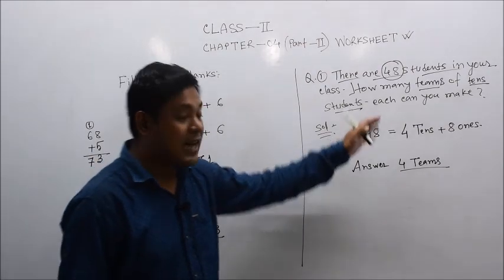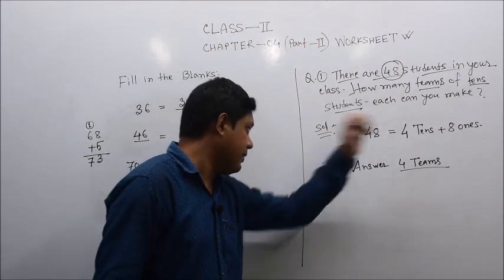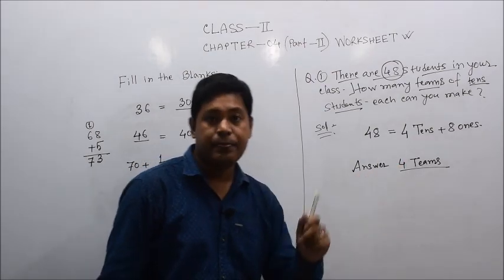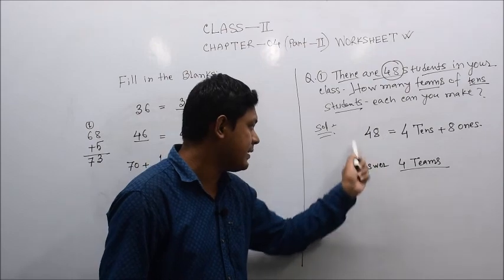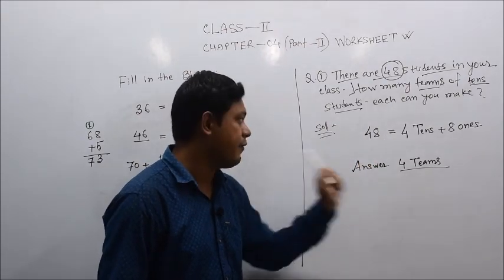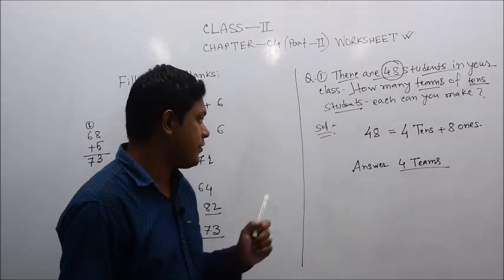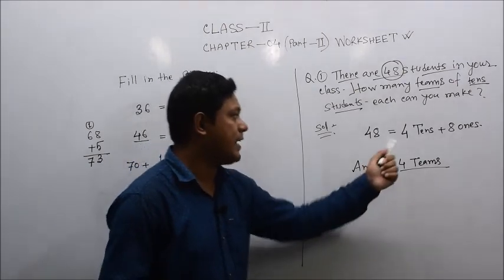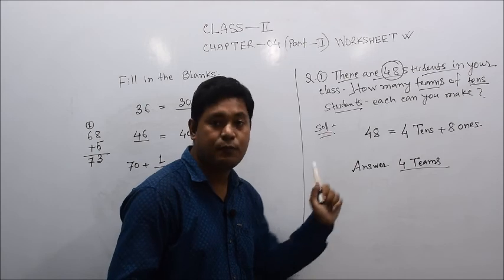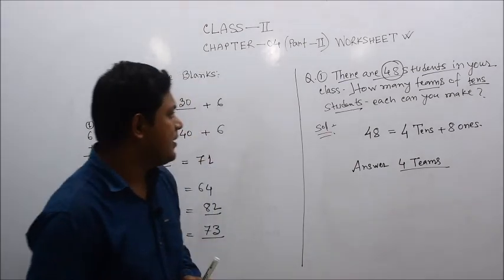So this type of question we can deal with this way. First of all, you need to mark the number. Which number is given? 48 is given. So we need to break this number into 4 tens and 8 ones. That is 4 tens is the answer. That means only 4 teams can be formed.